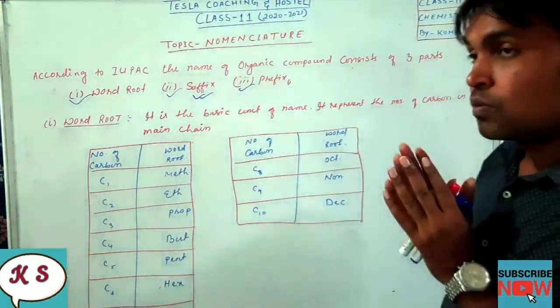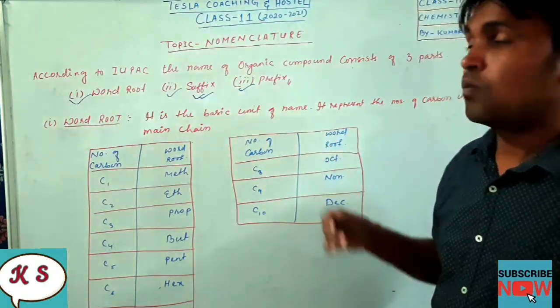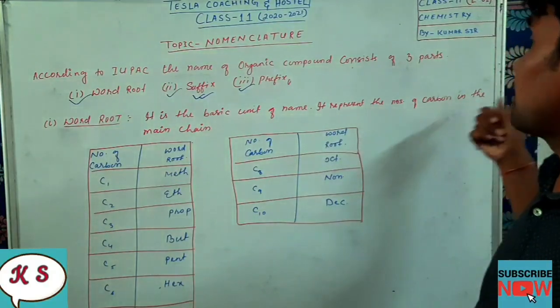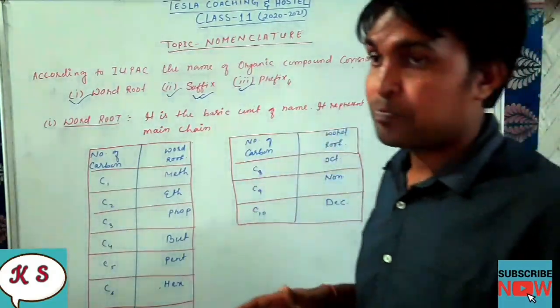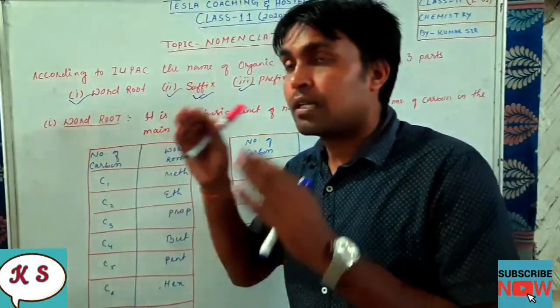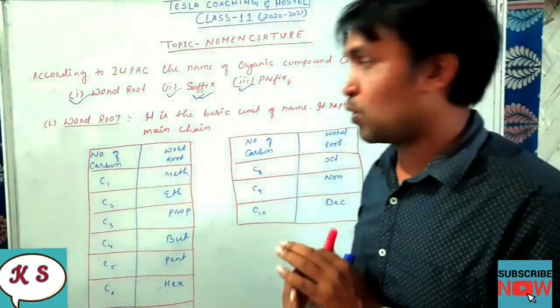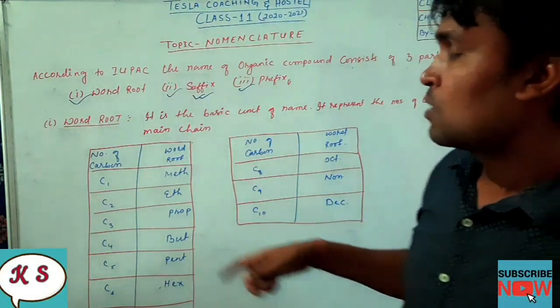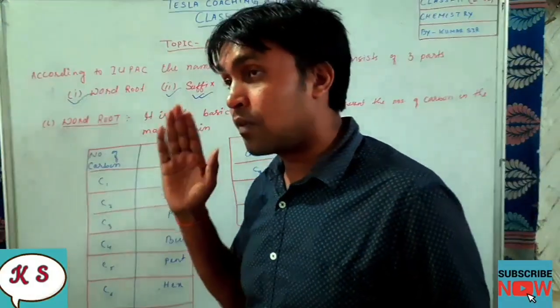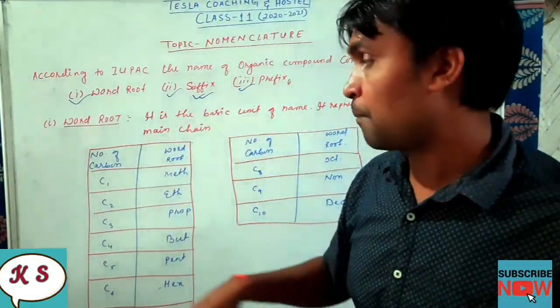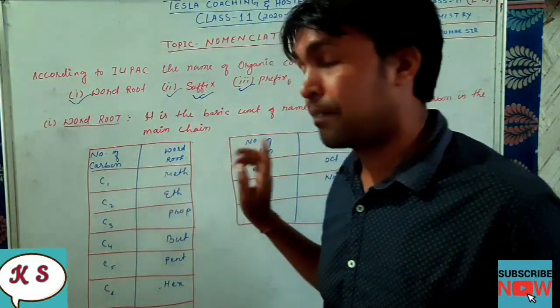Now, what does word root represent? It represents the number of carbon in the main chain. If the number of carbon in the main chain is 1, the word root we will use is meth.